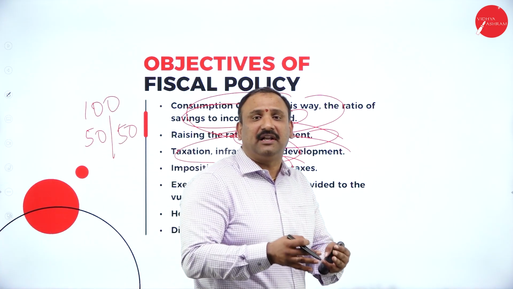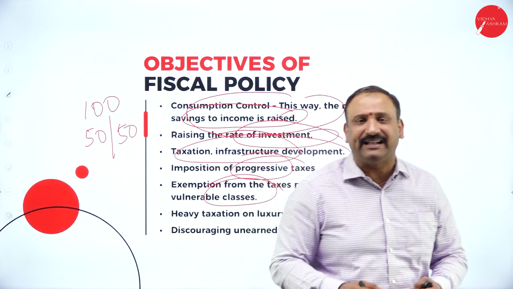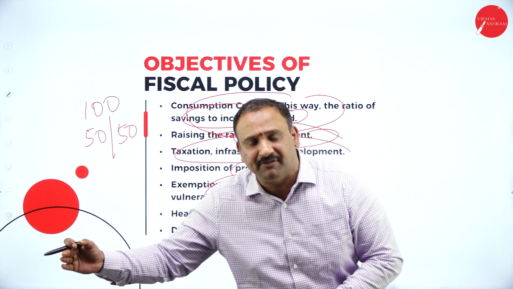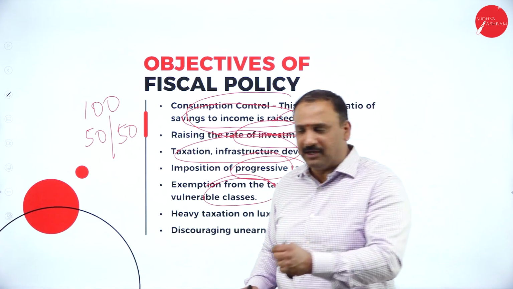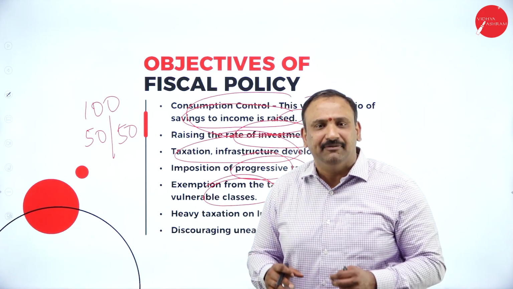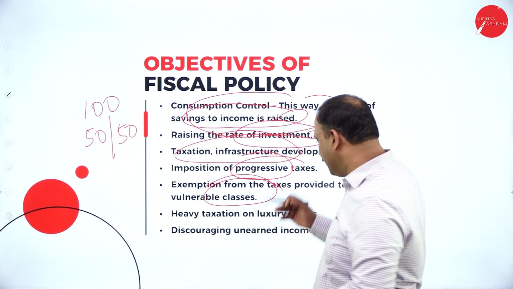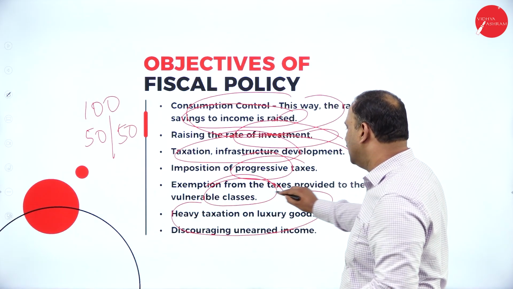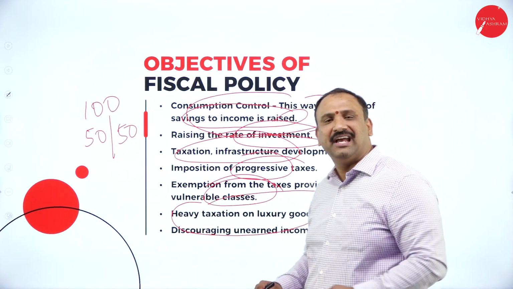Because they're already struggling, they're not able to make that income where they're able to survive on a daily basis. On top of it, when you put the pressure of taxation on them, that breaks down their lifestyle even more. Followed by heavy taxation on luxury goods and discouraging unearned income.